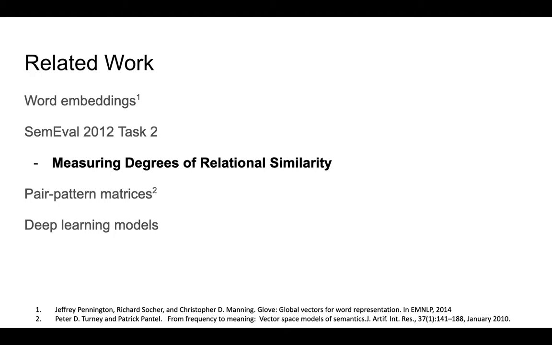And also, we have been seeing a rise in deep learning models in the field of NLP that have done surprisingly well these years. So we're also seeing some approaches in this space that have been done around deep learning. And I'll talk more about these approaches as we go on in this talk.